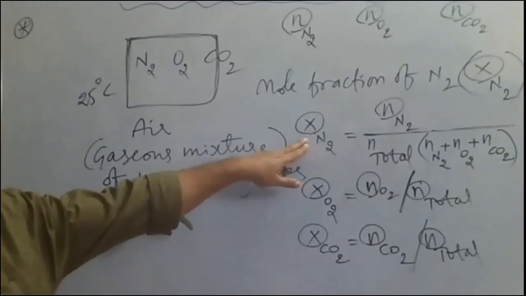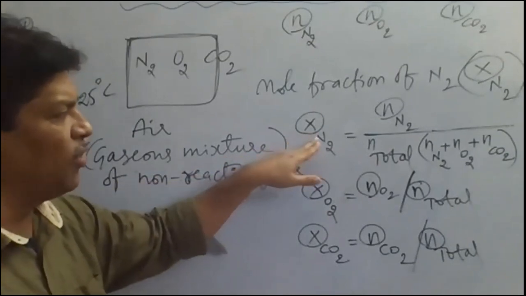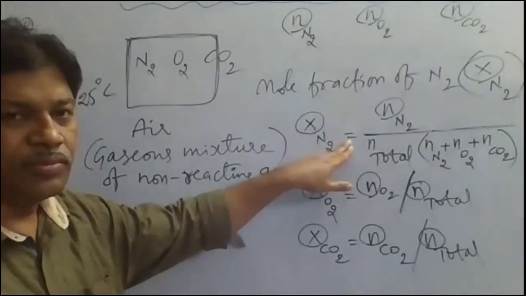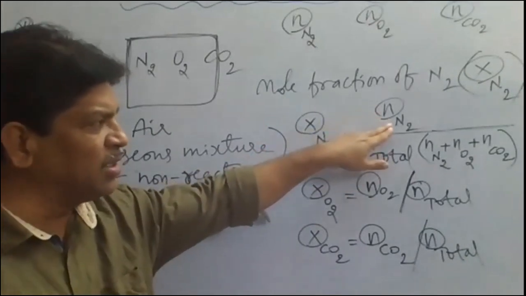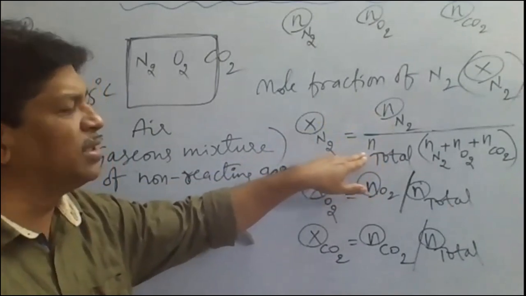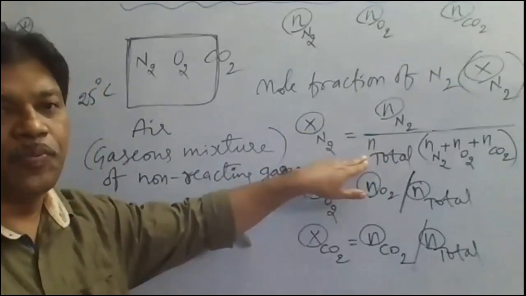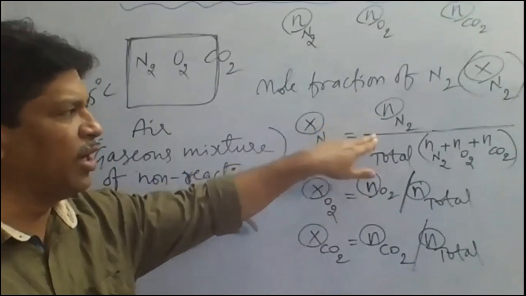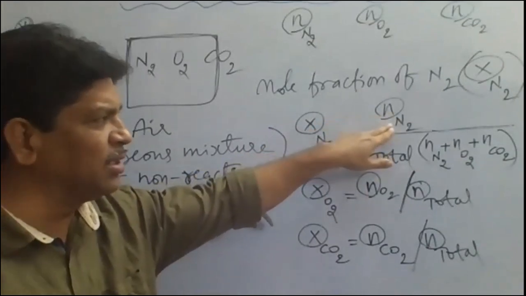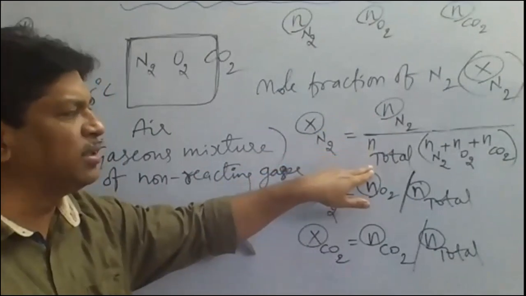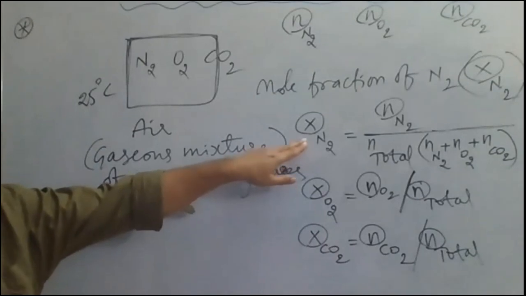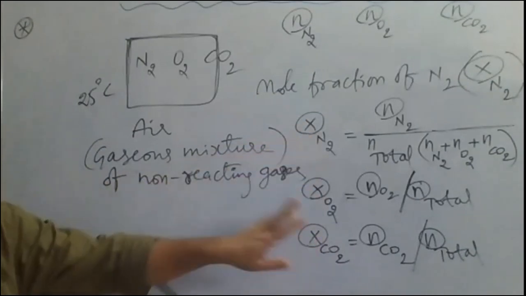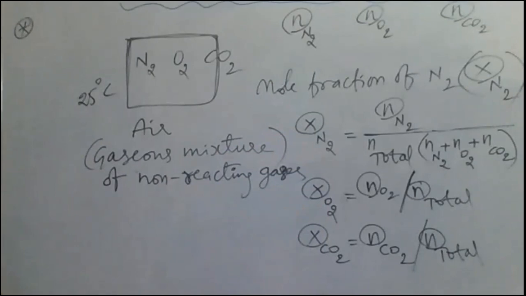So how do we define the mole fraction of every gas? The mole fraction of a particular gas is equal to the ratio of the number of moles of that particular gas to the total number of moles of the gaseous mixture. That is called the mole fraction definition. So like this, we can calculate the mole fraction for each and every gas first. After calculating the mole fraction, we can calculate the partial pressure.